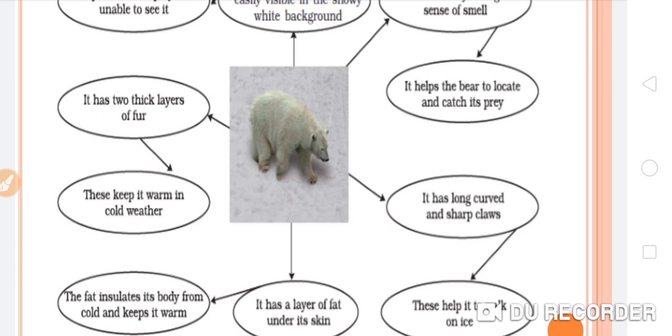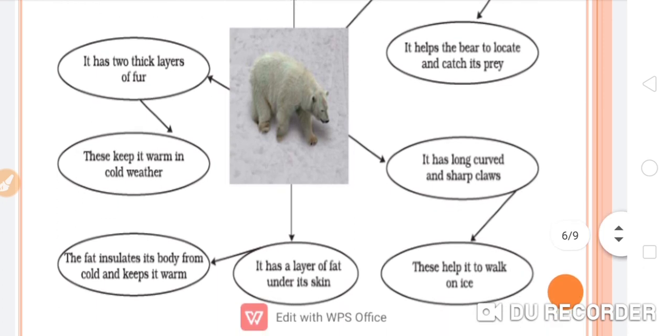Okay, now next one, it has long, curved and sharp claws. How are these claws helping the polar bear in this critical condition? These help it to walk on ice. Okay, now next one, it has a layer of fat under its skin.